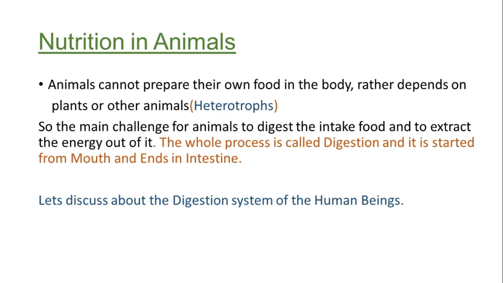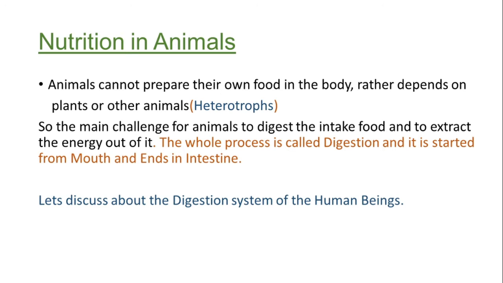So the main challenge for animals is to digest the intake food and to extract the energy out of it, because as the animals are heterotrophs, they have to take the food from outside, and they have to go through a process we call the digestion process, which in the end as a result gives the energy, which is the main motive of this vital process.